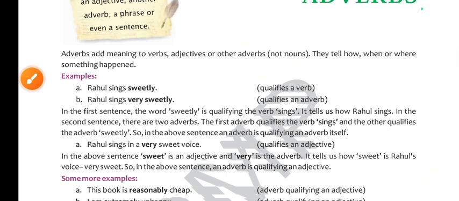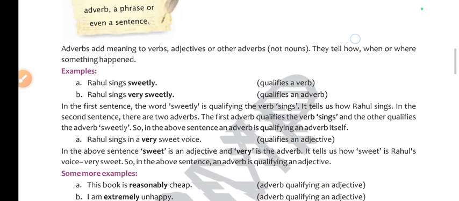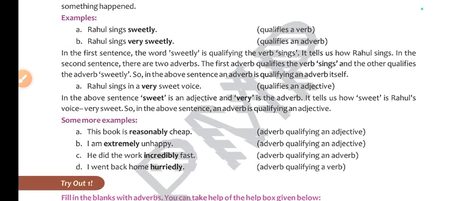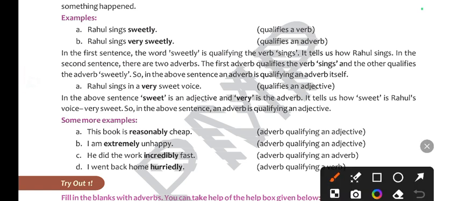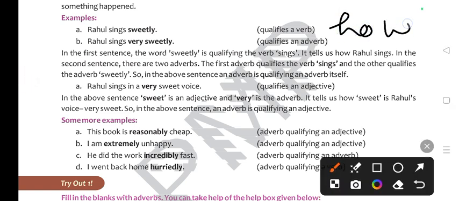They tell how, when, or where something happened. When you ask the question how, when, where, then you get an adverb. Understood? For example, Rahul sings sweetly. When you ask the question how does Rahul sing, you will get the answer sweetly. So sweetly is the word that defines sings.